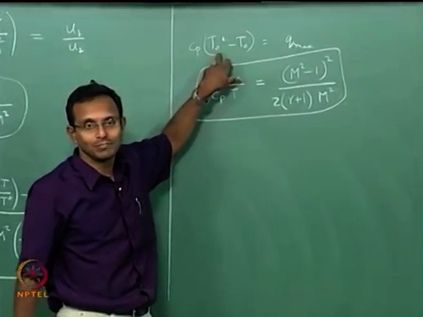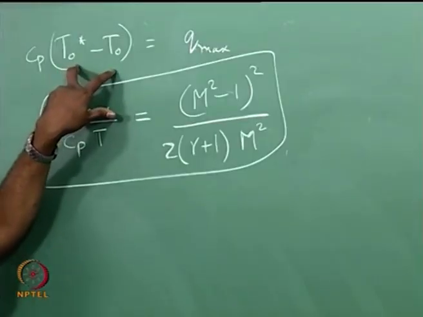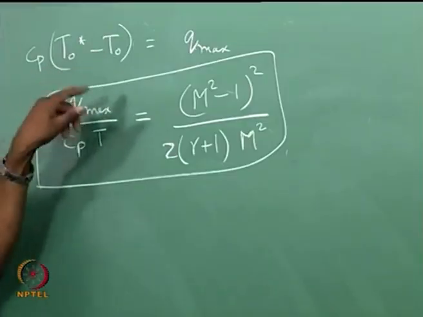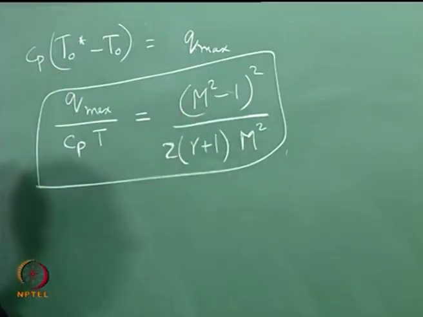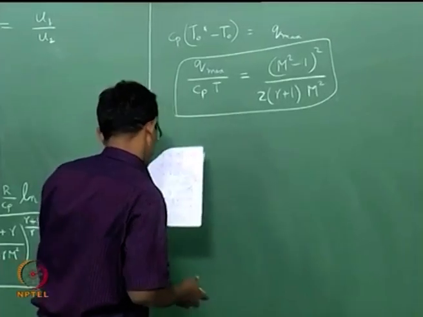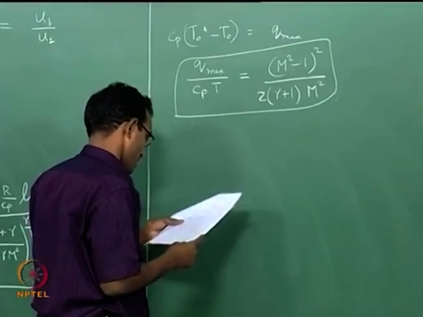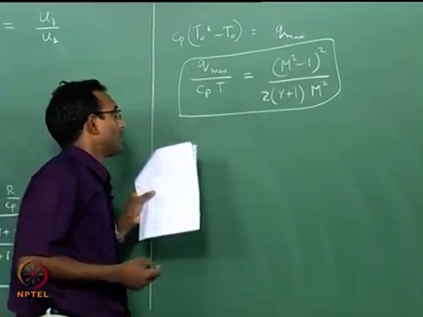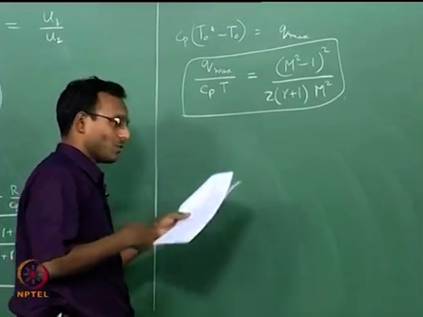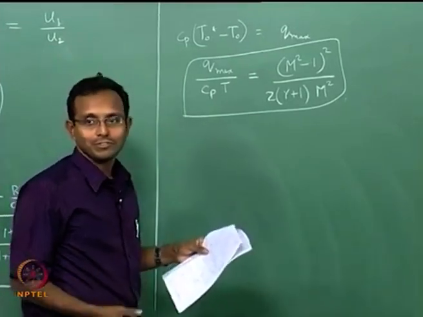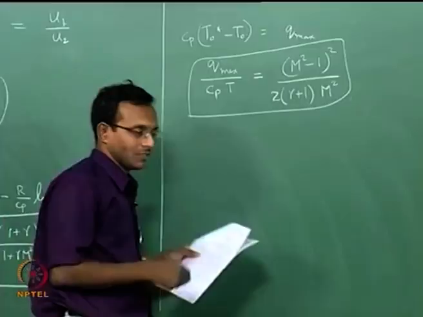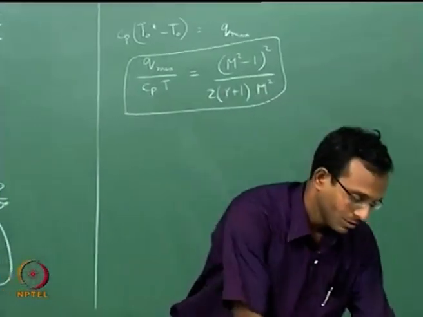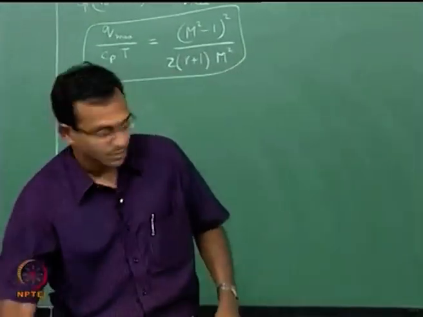We already have expression for T naught star by T naught. Okay, and from there you can get T naught by T multiplied with that, and you will get to this relation. Not very difficult to derive, I just did not do it. Okay. Now, once we have all these, we have to understand the properties of these functions. So, we will go to the screen there.